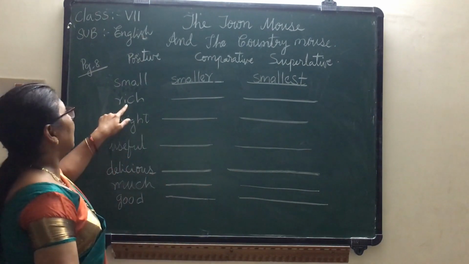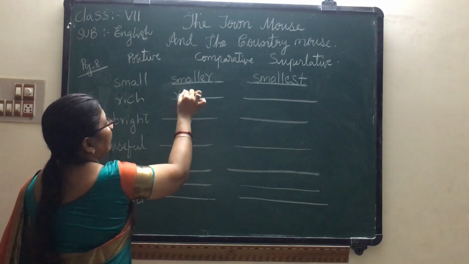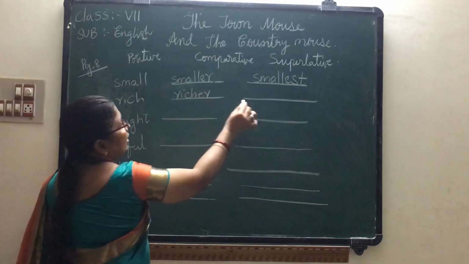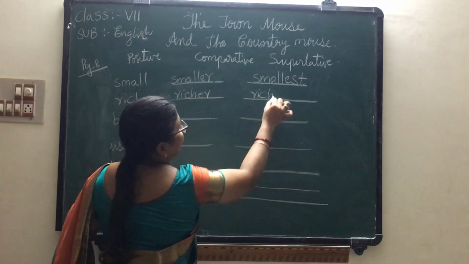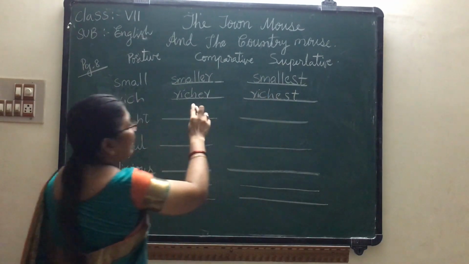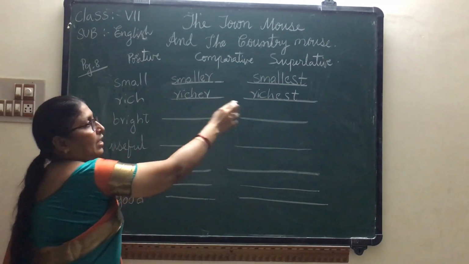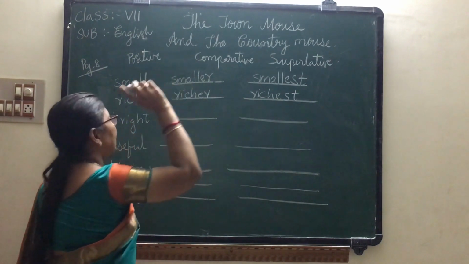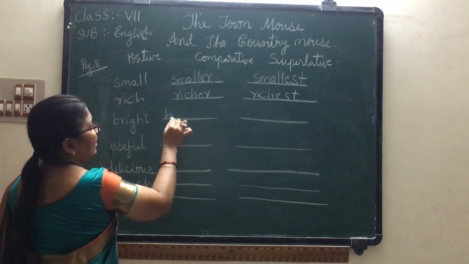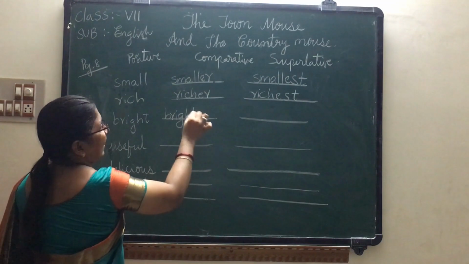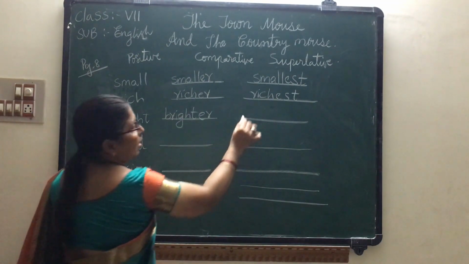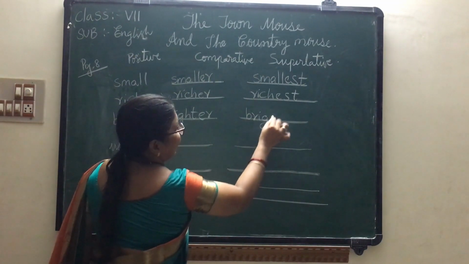Next, see here, rich. Rich plus er, richer. Rich plus est, richest. See, in the comparative degree we add er, in the superlative degree we add est. Bright, brighter. Bright plus er, brighter. Bright plus est, brightest.